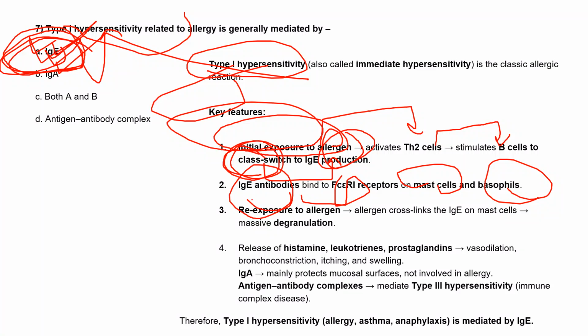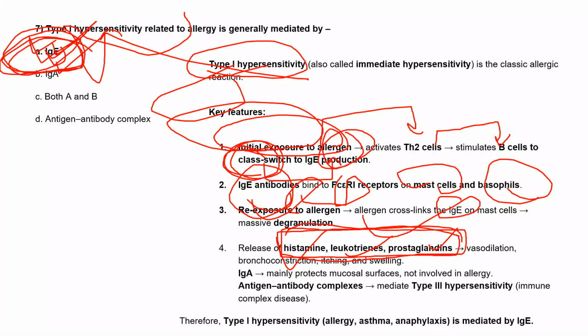Then there will be re-exposure to the allergen, and this allergen cross-links with the IgE. Once the allergen cross-links the IgE on these mast cells, there will be massive degranulation, and there will be a release of histamine, leukotrienes, and prostaglandins. We know that all these are inflammatory agents which help in inflammation, right?